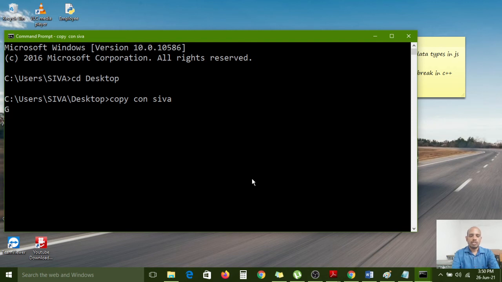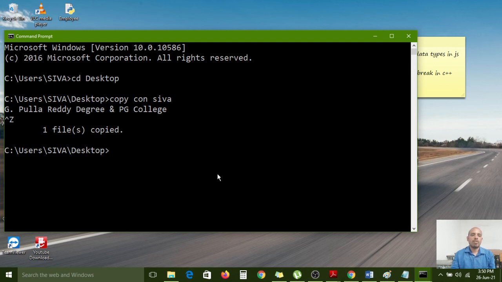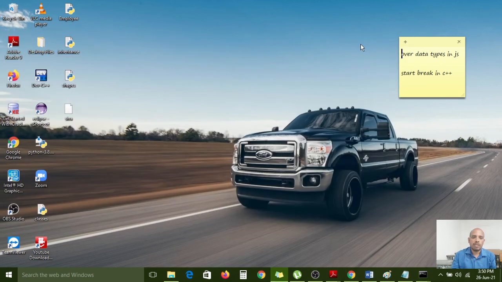Now here I type G Pullareddy degree and PG college. Now I use Ctrl Z to save, then the Enter key. One file copied. Where is it available? On the desktop. Carefully observe, here the Siva file has been created now. Now please concentrate on my mouse. The Siva file has been created now.